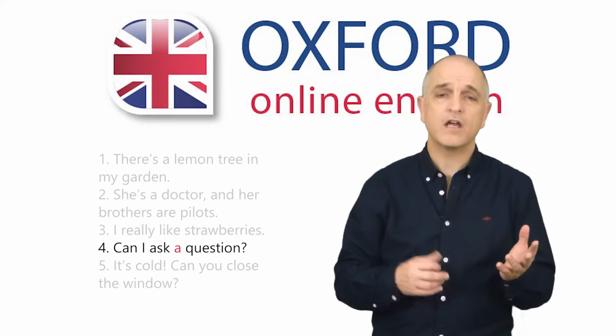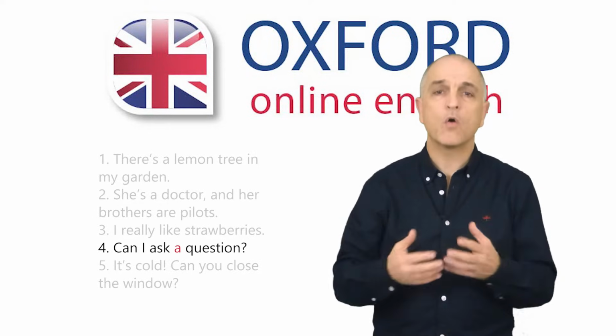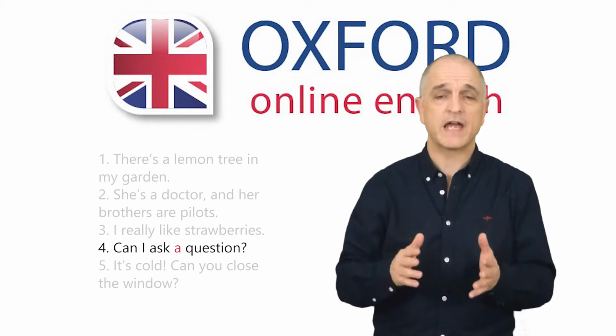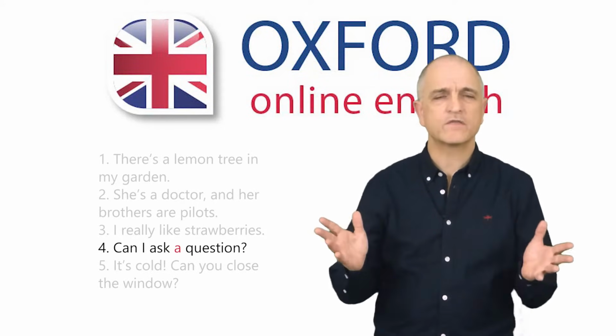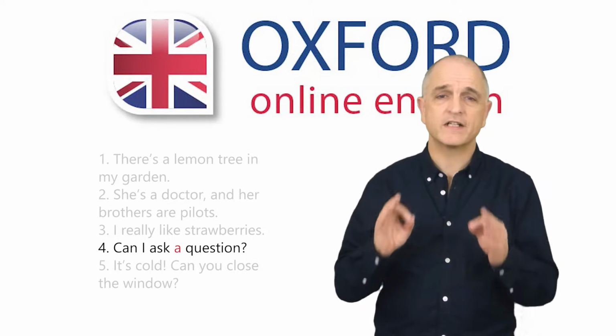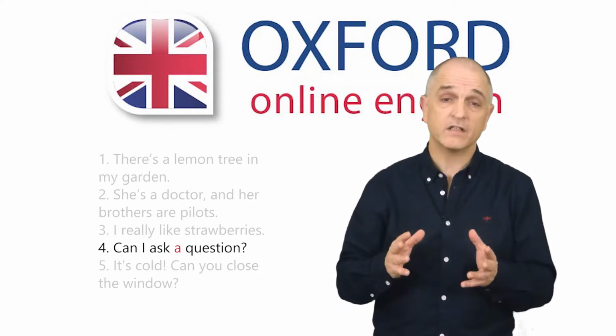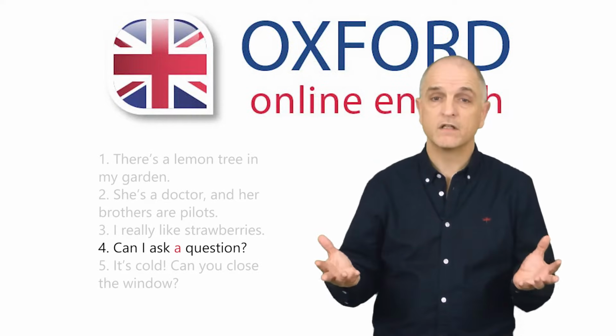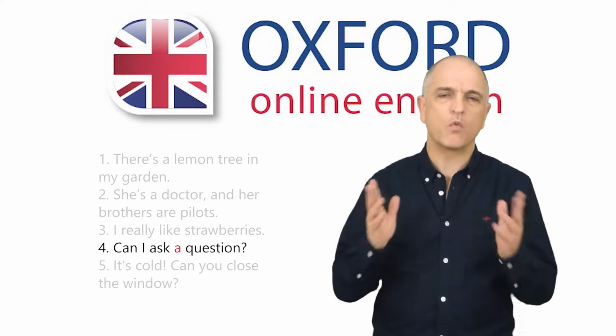Use a or an to mean one of many. This is a common way to use a or an, so it's useful to remember this idea. Here, there are many possible questions you could ask, but you just want to ask one.